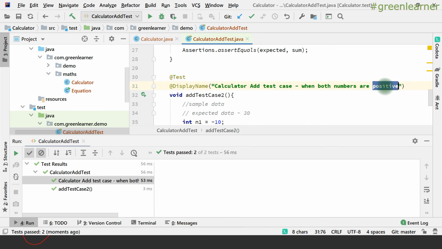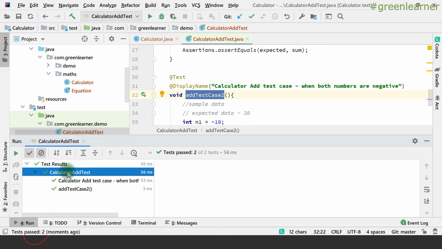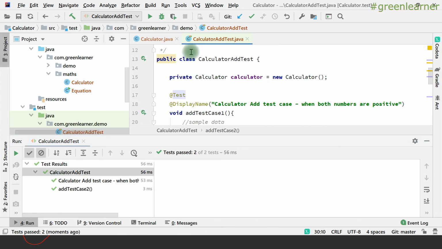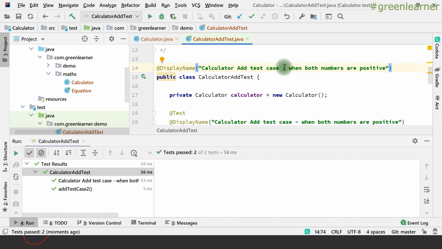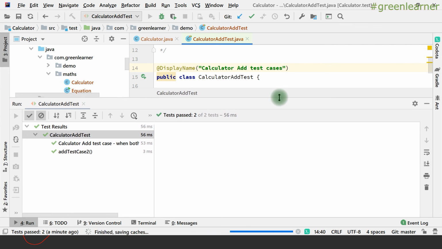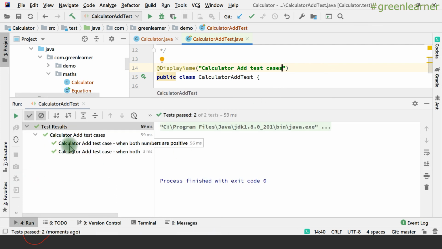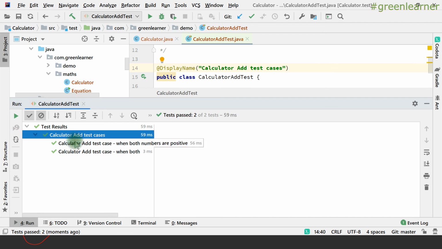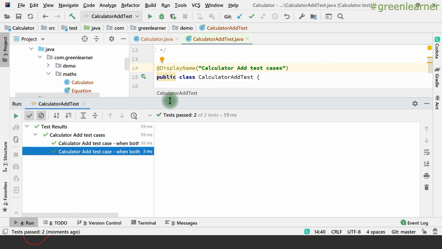So, when both numbers are negative, right? Now both the tests have proper English words, and I can also add the same thing with the class-level display name. So if I write calculator add test cases, under this class we are going to get calculator add test cases. See, we have a nice report: calculator add test cases, add test case, and this one, right?